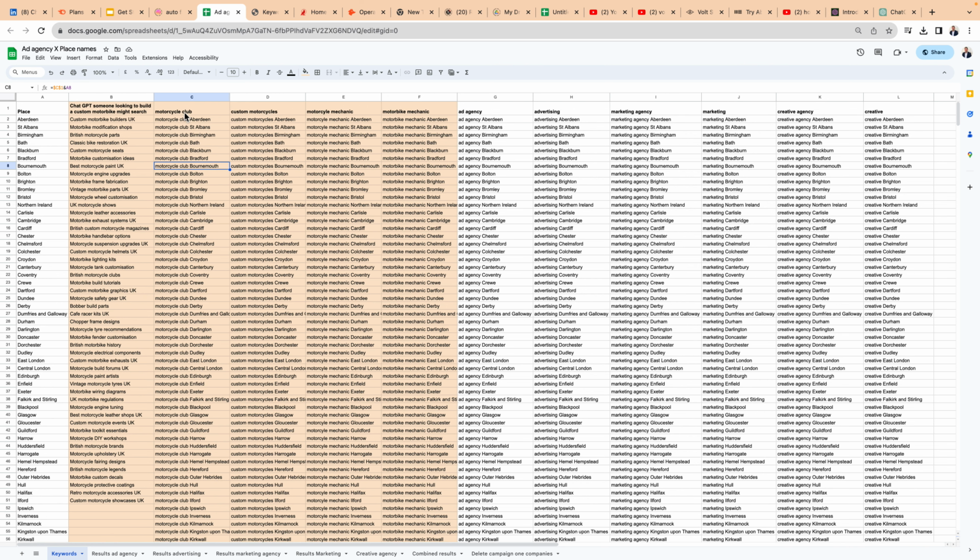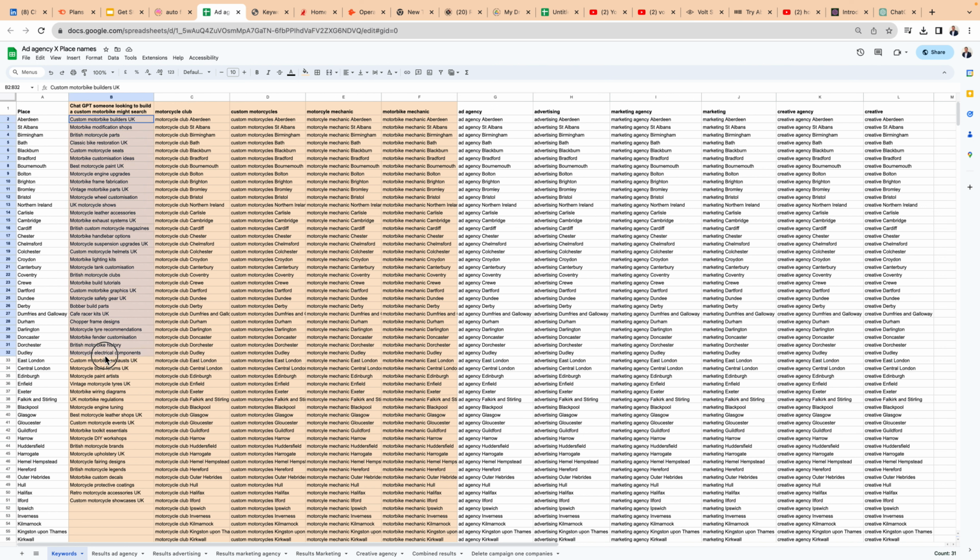So the first keyword groups I've done are all kind of location specific. It's a technique I quite like, where I'll take some simple keywords, like here I've used motorcycle club, custom motorcycles, and then I've appended place names. What I find this is really helpful with is capturing where people are going based on where they are in the country. So if you type Motorcycle Club Aberdeen, you're going to get the experience that someone in Aberdeen might get. So it's a bit of a keyword hack.